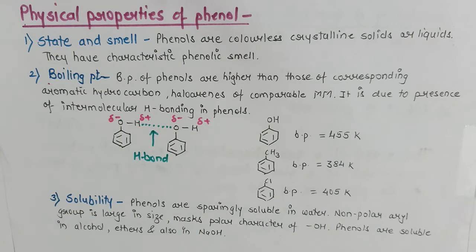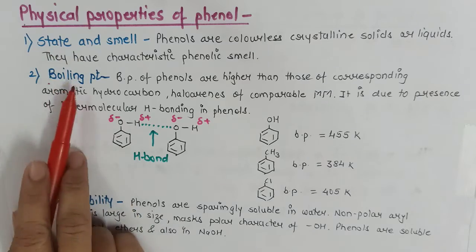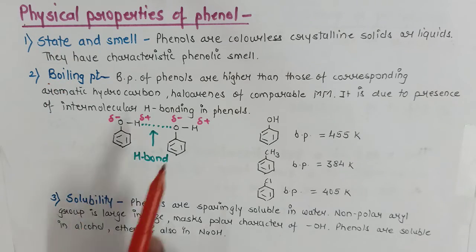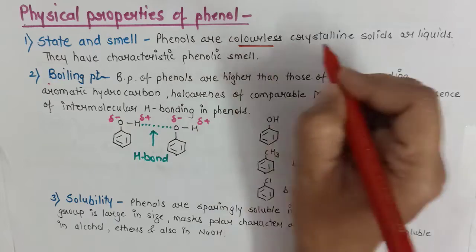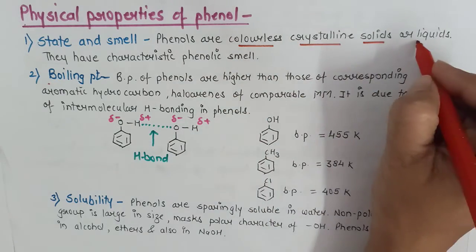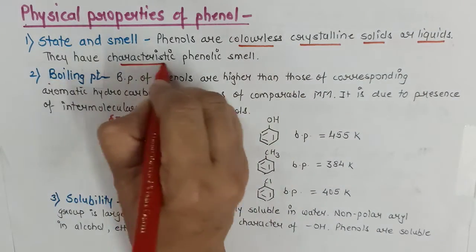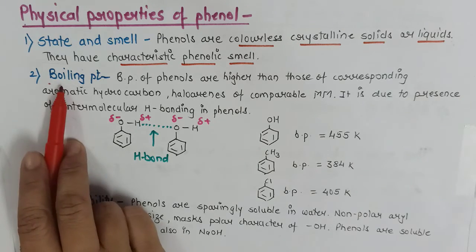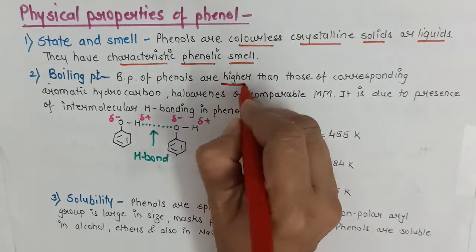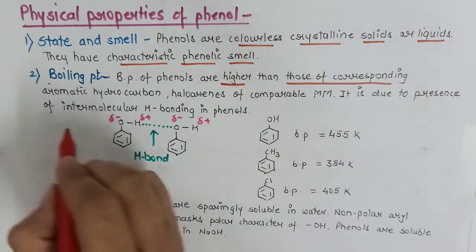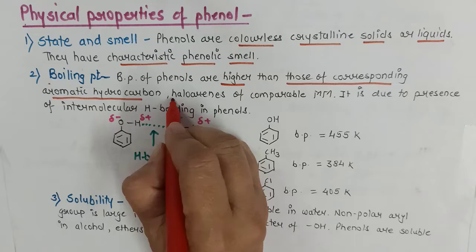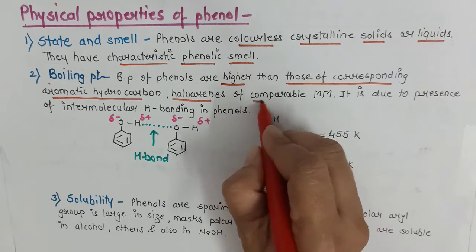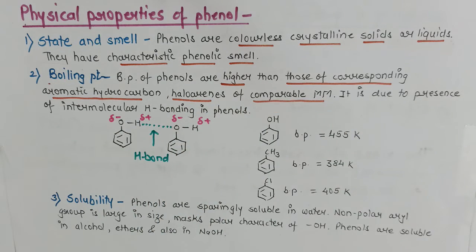In physical properties of phenol, we'll discuss its state and smell, its boiling point and its solubility. Phenols are colorless, crystalline, solid or liquid, and they have a characteristic phenolic smell. When you do experiments in the lab, you will experience that phenol has a very characteristic smell. Boiling point of phenols is higher than those of corresponding aromatic hydrocarbons or haloarenes, with the condition of the same molecular mass.